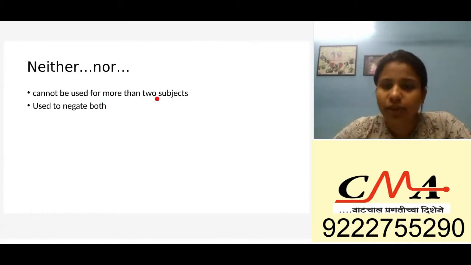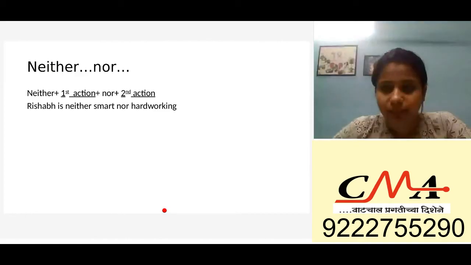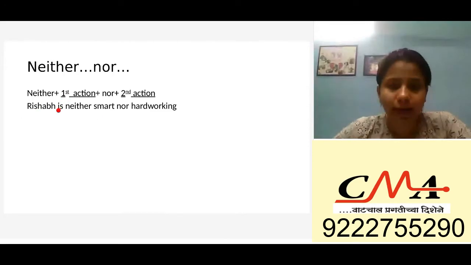Either you do the work or I will do. Cannot be used for more than two subjects. Neither, like either, cannot be used for more than two subjects and is used to negate both. So you'll have neither, your first action, and nor, and then your second action. Okay, so Rishabh is neither smart nor hardworking. So this is to what? He's not even smart. You are negating both. He's not even smart, not even hardworking.